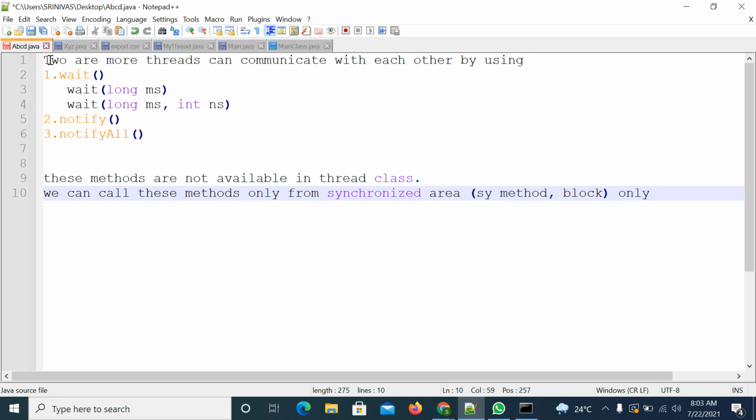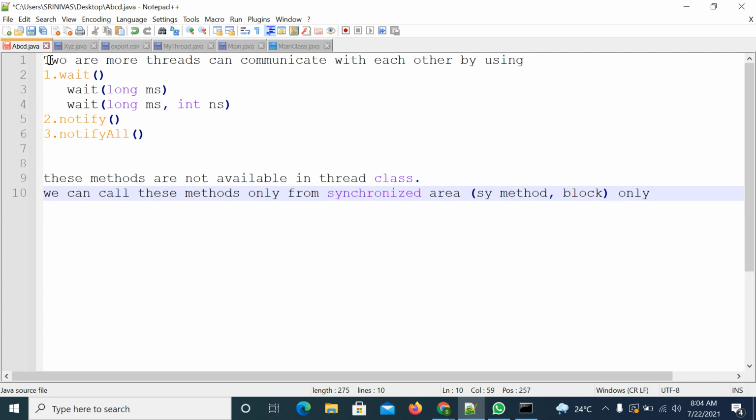So why do we need to call them only from a synchronized area? By discussing the programming, you will understand the concept. Actually, we need to get the lock of the particular thread. Once you get the lock, you can apply these methods.